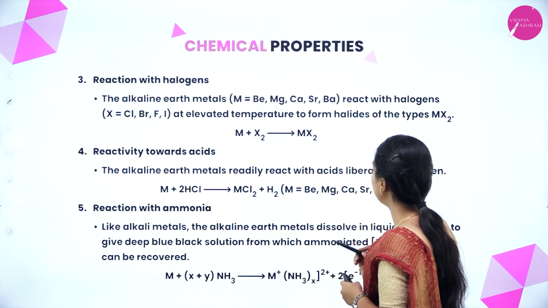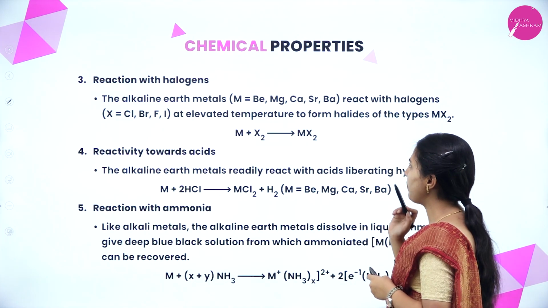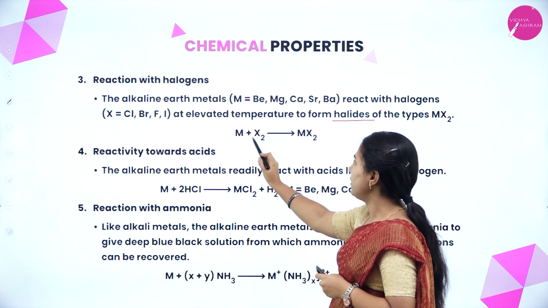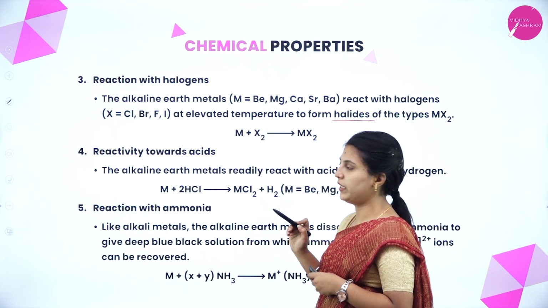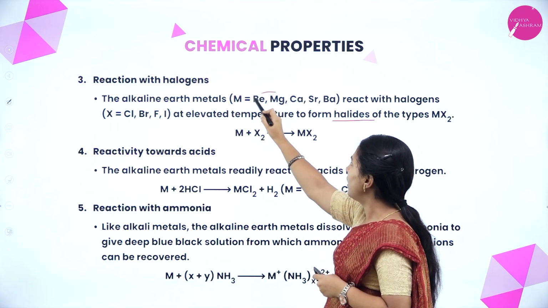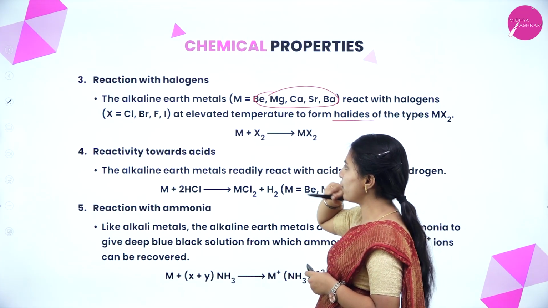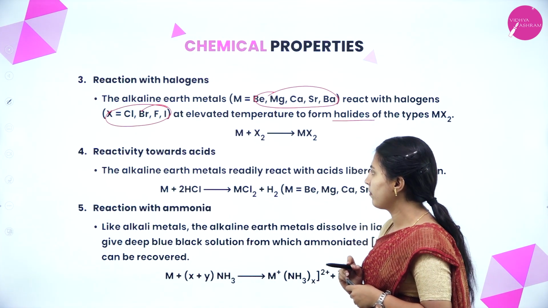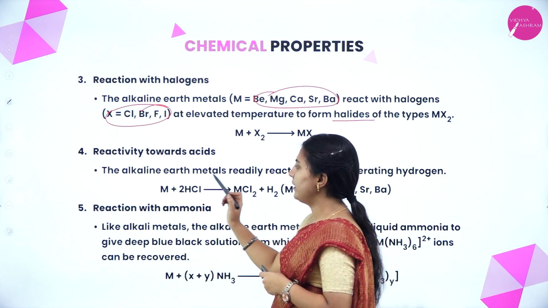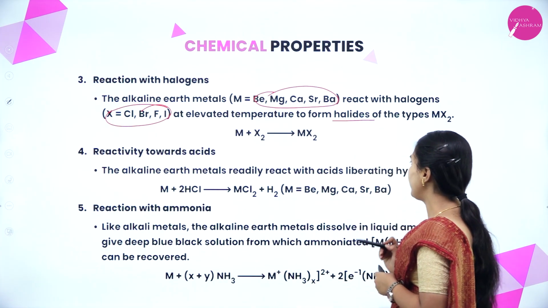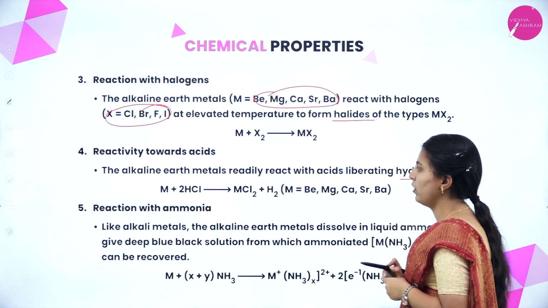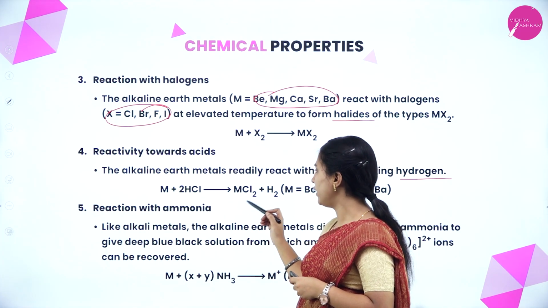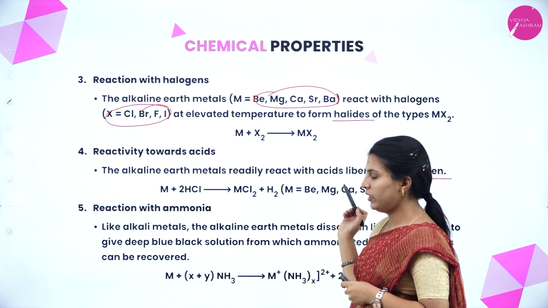The alkaline earth metals react with halogens at elevated temperature to form halides of the type MX2. This is metal, this is halogen, it will form metal halide. You know metals from the alkaline earth metals: beryllium, magnesium, calcium, strontium, barium, and here halogens: chlorine, bromine, fluorine, iodine. Next, reactivity towards acids. The alkaline earth metals readily react with acids liberating hydrogen. When an alkaline earth metal reacts with hydrochloric acid or any other acid, it will form metal halide plus hydrogen gas.